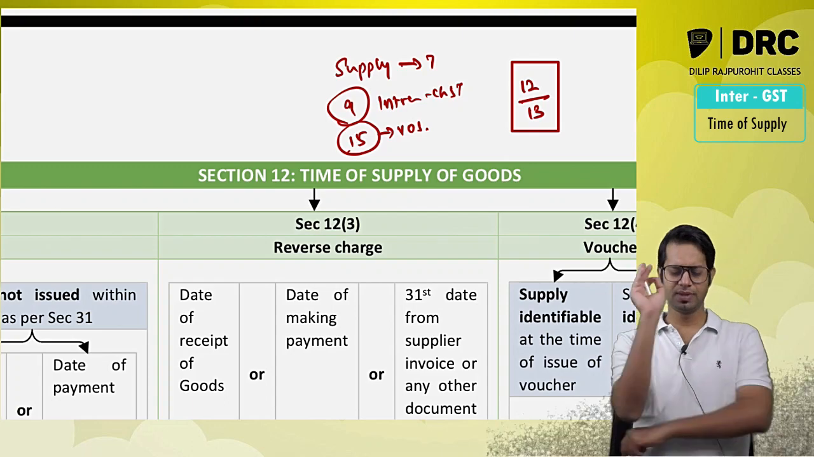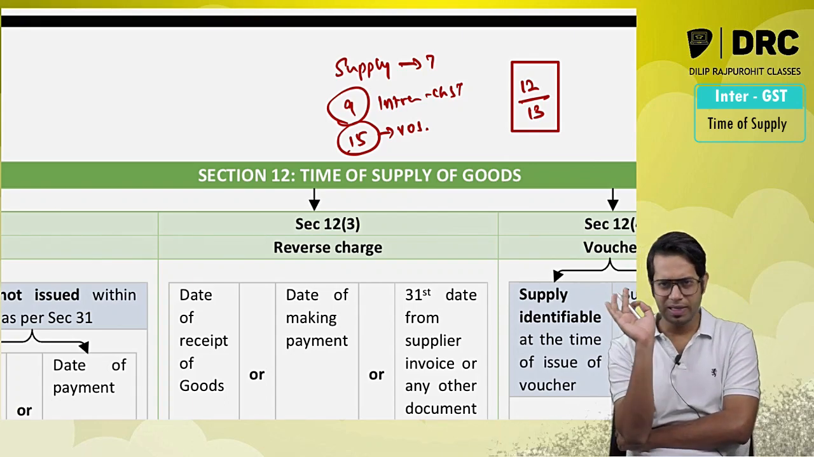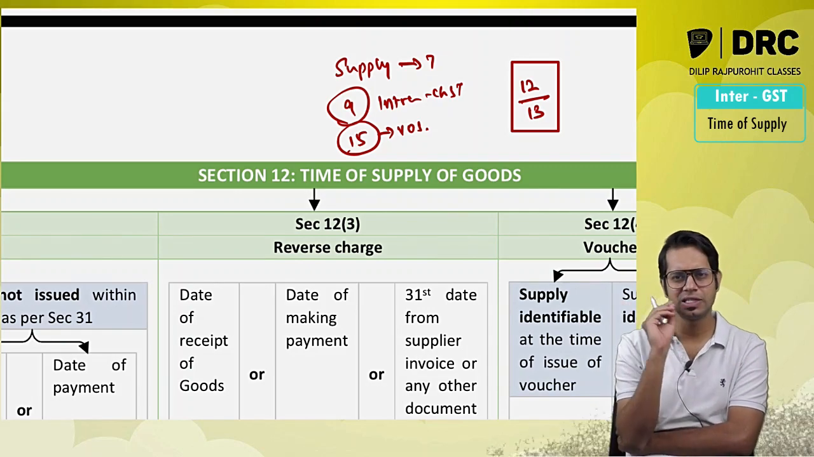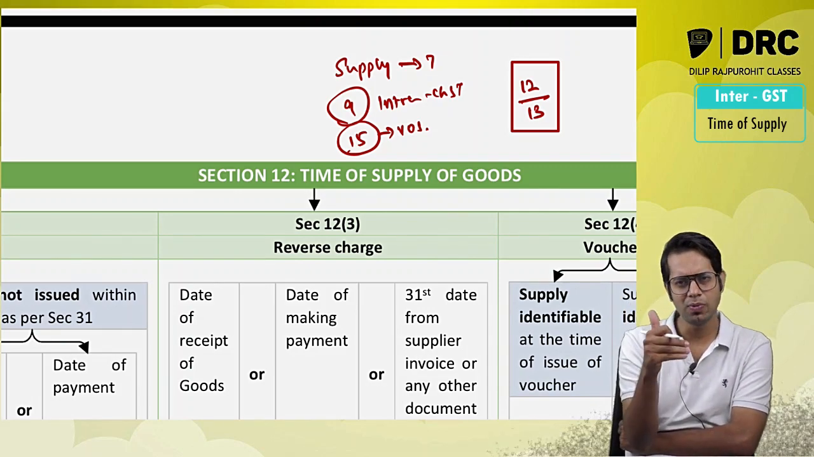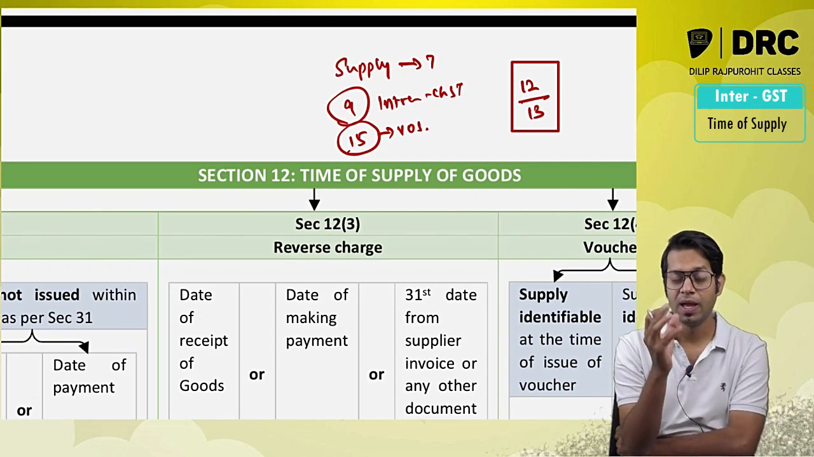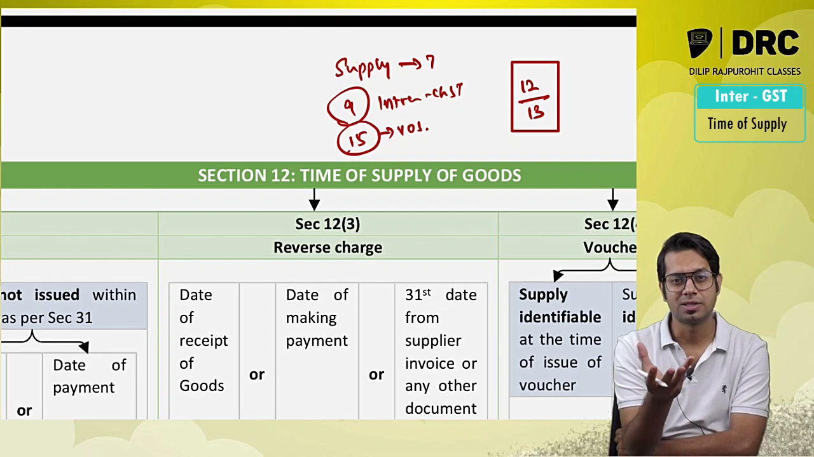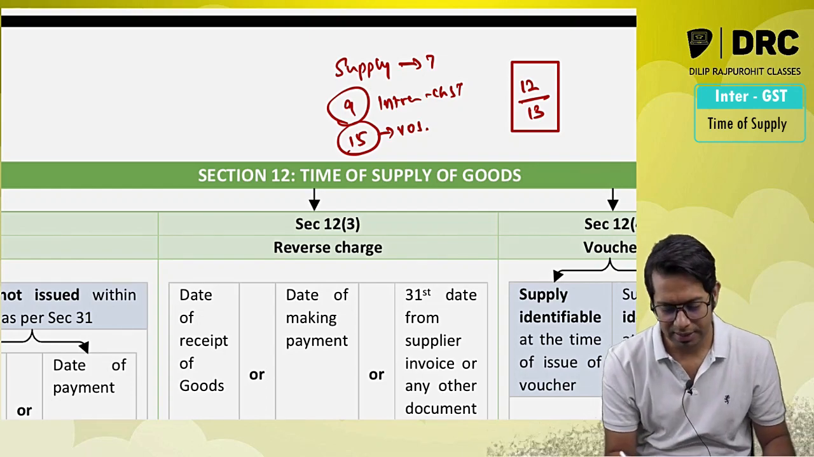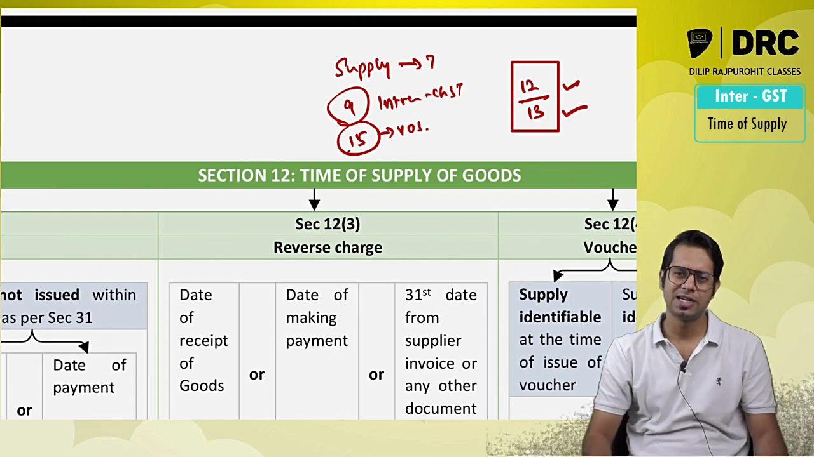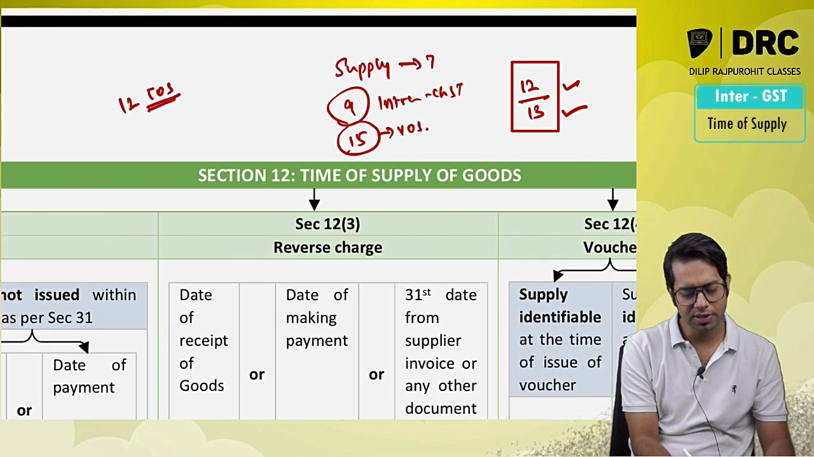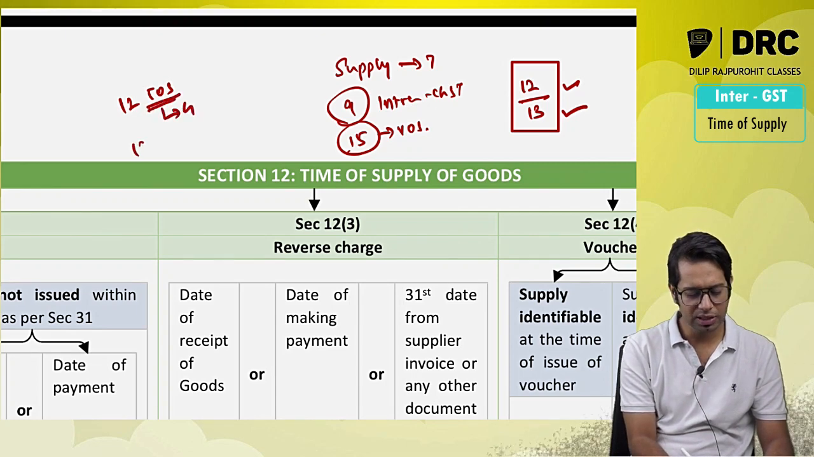Now sections 12 and 13 are going to tell you this. I know that you have to pay the taxes, you have made a supply, and I also came to know whether it is interstate supply or intrastate supply, meaning whether it is CGST, SGST which I have to pay or IGST. Now the question is, when should I pay these taxes to the government? That answer will be given by section 12 and section 13. Section 12 talks about time of supply of goods, and section 13 talks about time of supply of services.